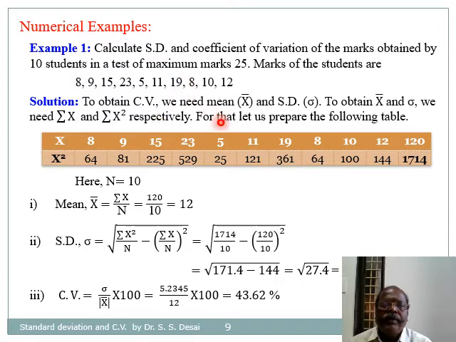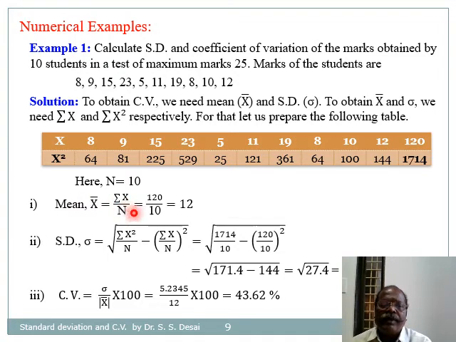So here to obtain CV, we need mean and standard deviation, and to calculate mean and standard deviation, we need summation of x and summation of x square. And for that, we prepare the table of x and x square, and these are the sums. Summation of x is 120, and summation of x square is 1714.